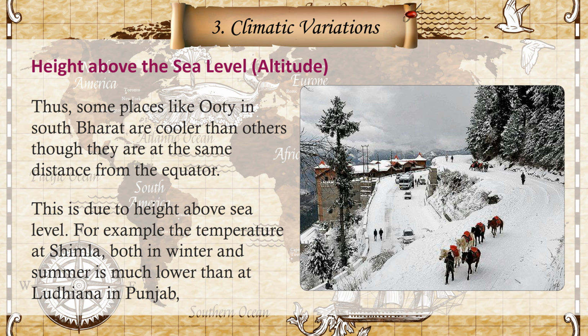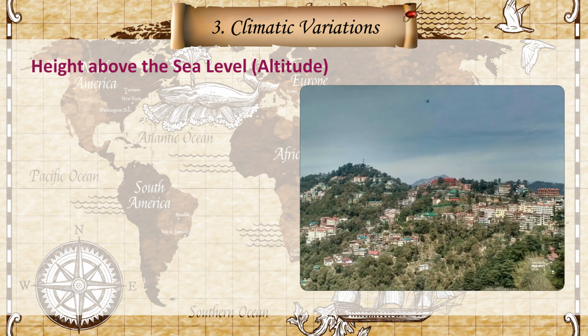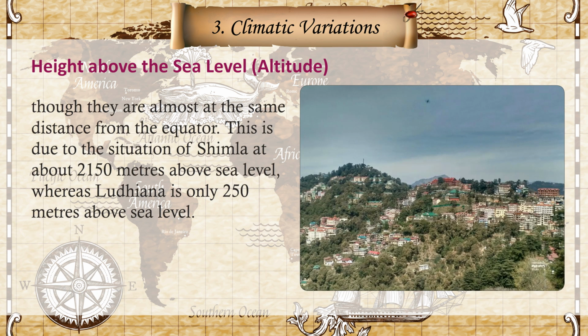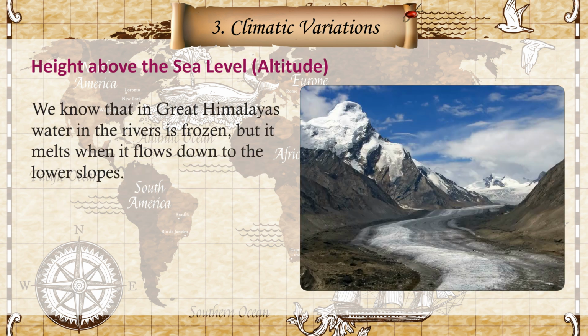For example, the temperature at Shimla, both in winter and summer, is much lower than at Ludhiana in Punjab, though they are almost at the same distance from the equator. This is due to the situation of Shimla at about 2150 meters above sea level, whereas Ludhiana is only 250 meters above sea level. We know that in the Great Himalayas, water in the rivers is frozen, but it melts when it flows down to the lower slopes.